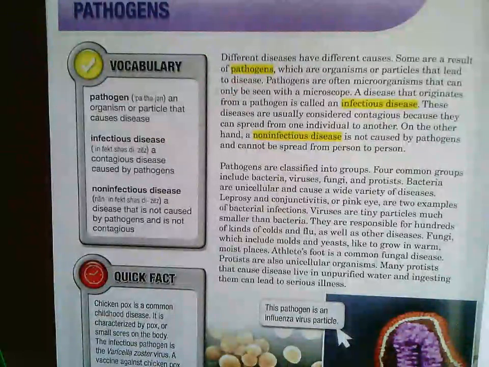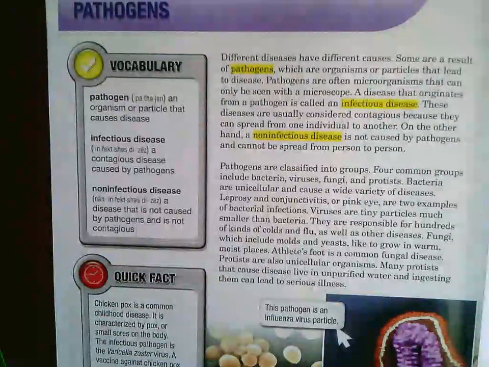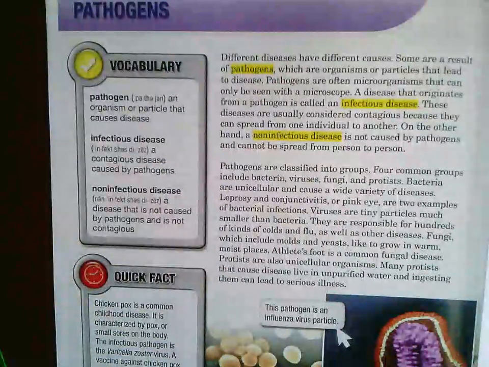A disease that originates from a pathogen is called an infectious disease. These diseases are usually considered contagious because they can spread from one individual to another. On the other hand, a non-infectious disease is not caused by pathogens and cannot be spread from person to person.